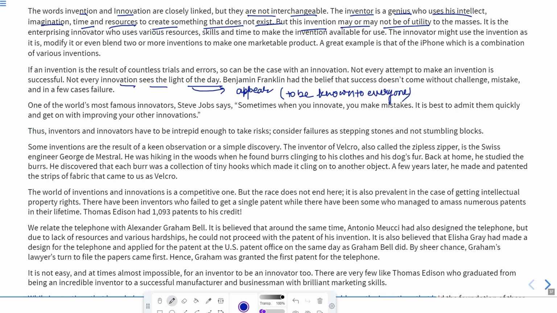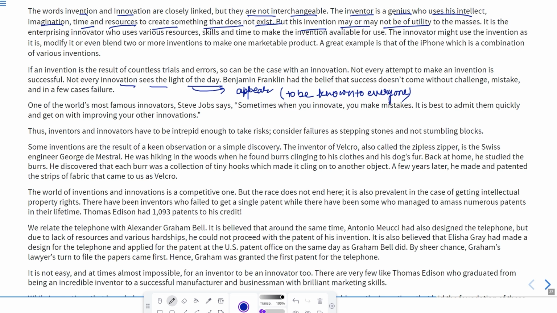Benjamin Franklin had the belief that success does not come without challenge, mistake, and in a few cases, failure. So failure can also be faced. One of the world's most famous innovators, Steve Jobs, says, sometimes when you innovate, you make mistakes. It is best to admit them quickly and get on with improving your innovations with other innovations.